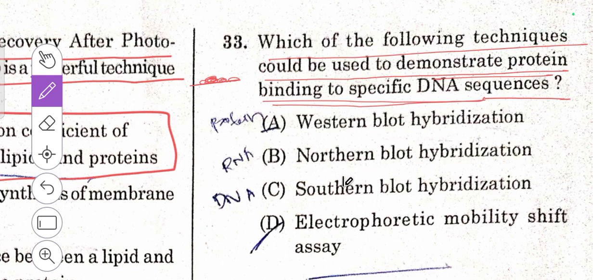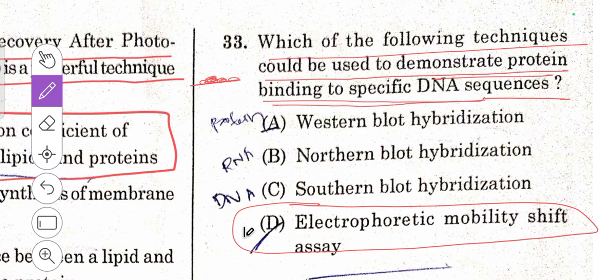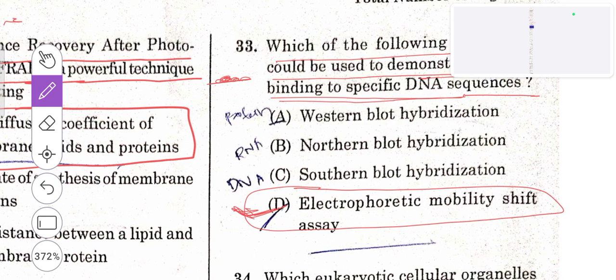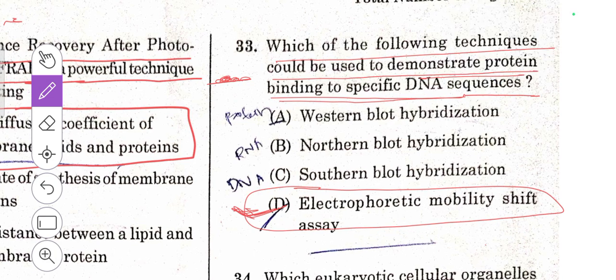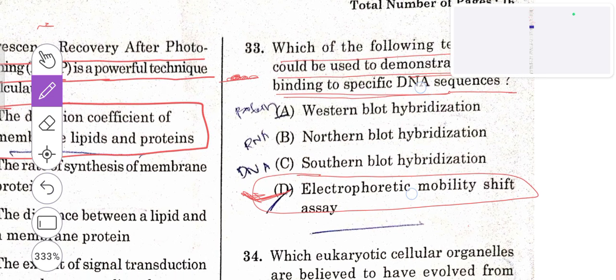This can be done through this electrophoretic mobility shift. This will tell regarding how a particular protein can bind to a DNA sequence. Here Western blot is done for the separation of protein, Northern blot is done for the separation of RNA, Southern blot will be done for the separation of DNA. So 33 D is the right answer.